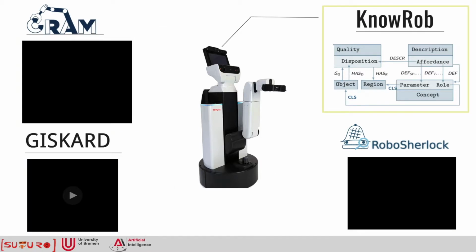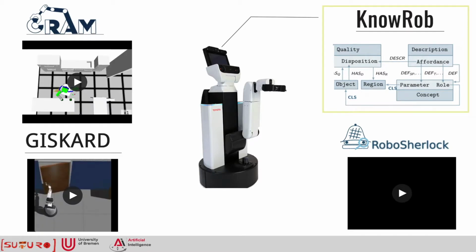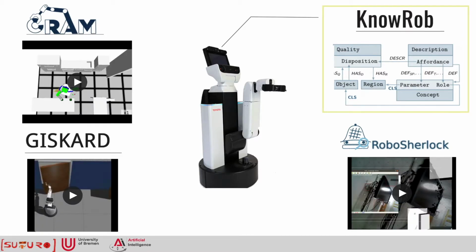KnowRob is an open-source knowledge processing system designated for autonomous service robots. It represents the agent's environment and belief state with axiomatizations using the Web Ontology Language OWL. Recently, the Institute for Artificial Intelligence enhanced KnowRob's functionality by developing SOMA, an ontological model that extends the agent's capability to perform everyday manipulation tasks.